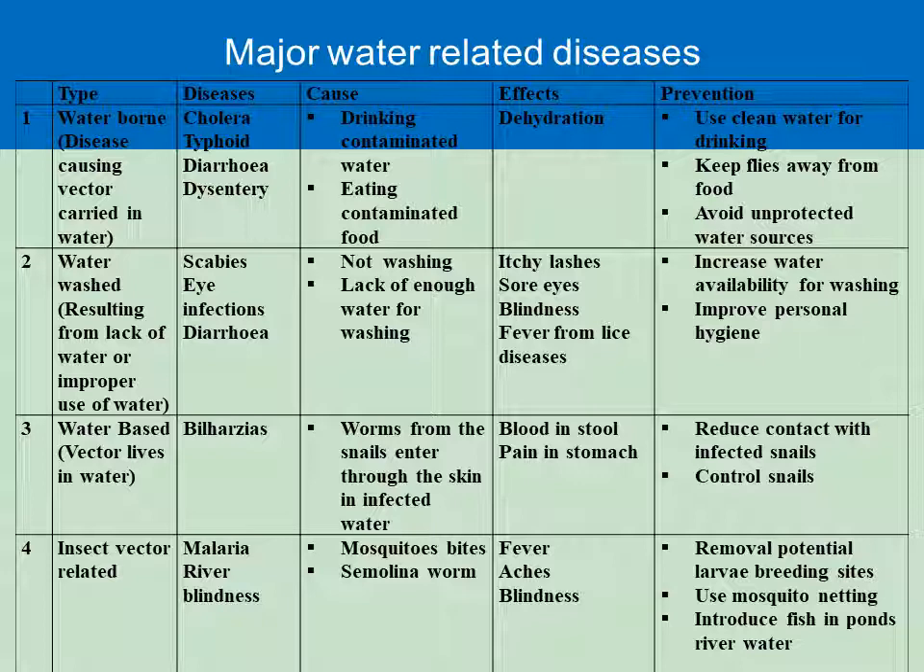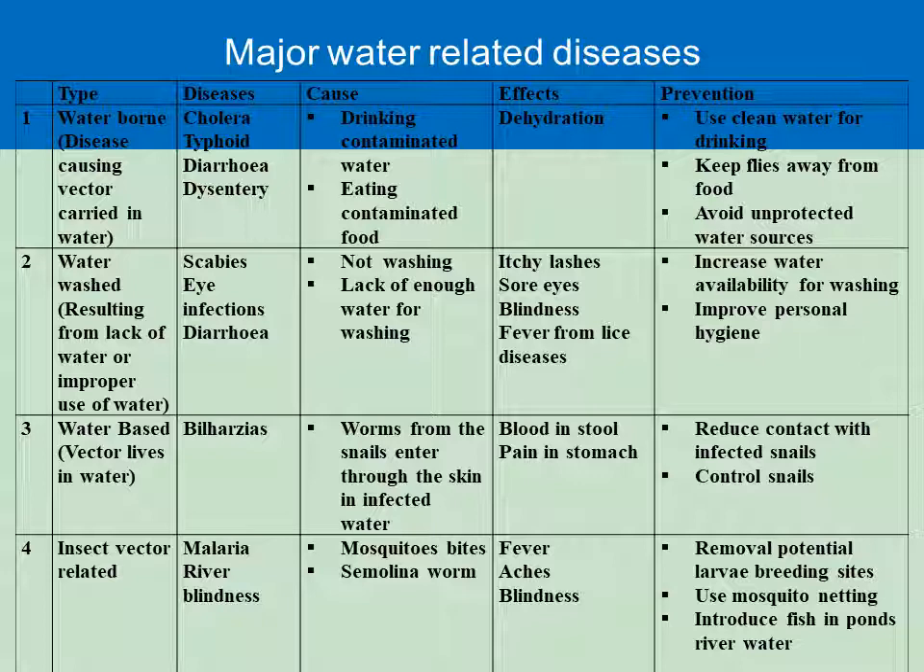Then mosquito bites happen, and as an effect, dengue fever, aches, and blindness can even happen due to various types of diseases caused by mosquitoes, such as malaria and river blindness, which can even affect the eyesight. So the prevention is that we have to remove all the potential larvae breeding sites.